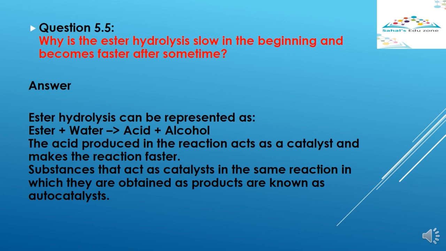The acid produced in the reaction acts as a catalyst and makes the reaction faster. Substances that act as catalysts in the same reaction in which they are obtained as products are known as autocatalysts. Remember one point, acid combines with alcohol to form ester, and that reaction is known as esterification.